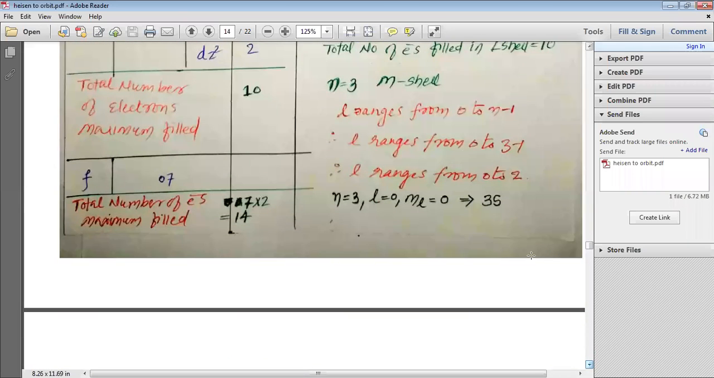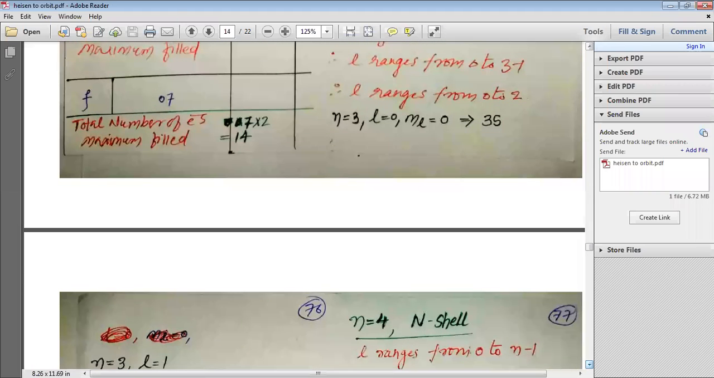Now we look at n is equal to 3, which gives us the M shell. So L ranges from 0 to n minus 1. So L ranges from 0 to 3 minus 1, that is L ranges from 0 to 2. So first we have n is equal to 3, L is equal to 0 and ML is equal to 0, which gives us the 3s orbital. Again you can see that we have written 3 because n is equal to 3 and then L is equal to 0, so we have written s.